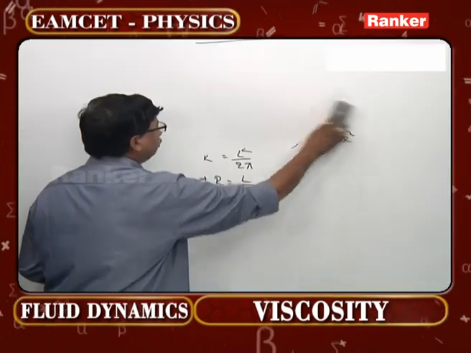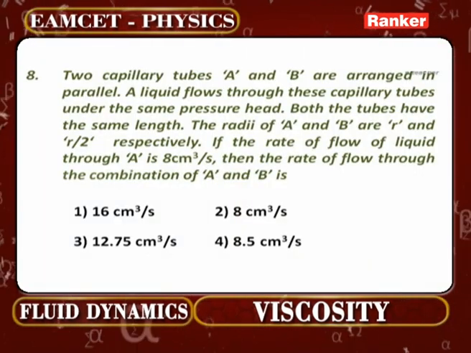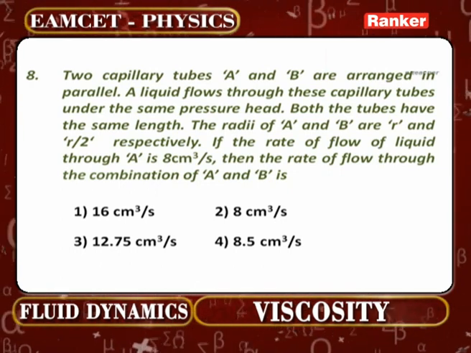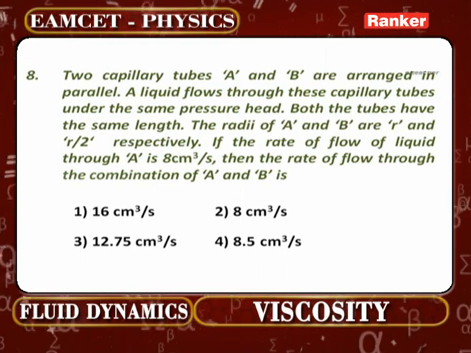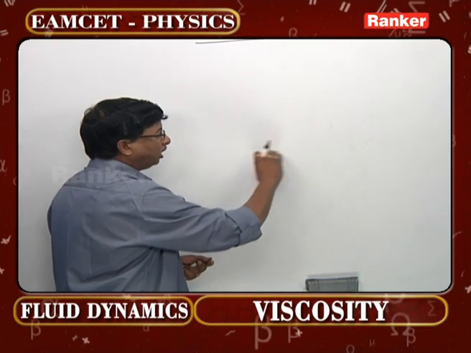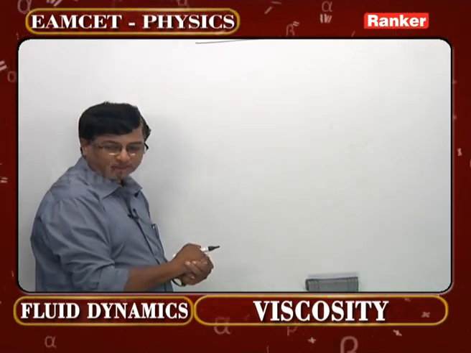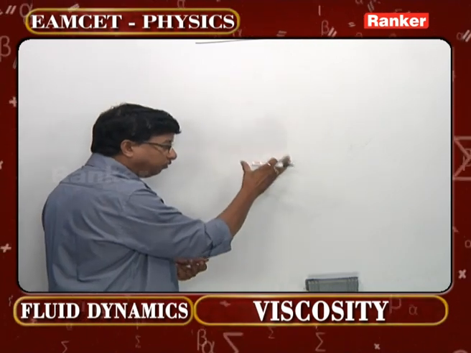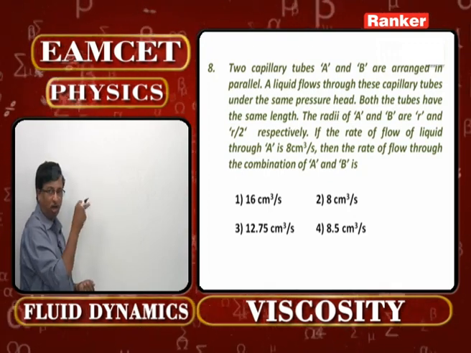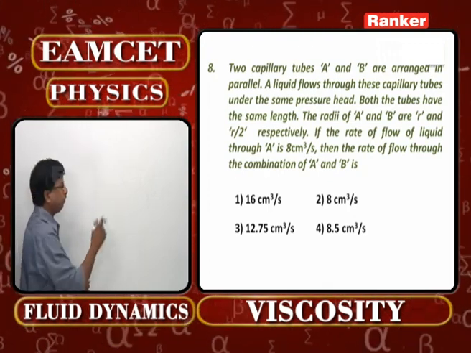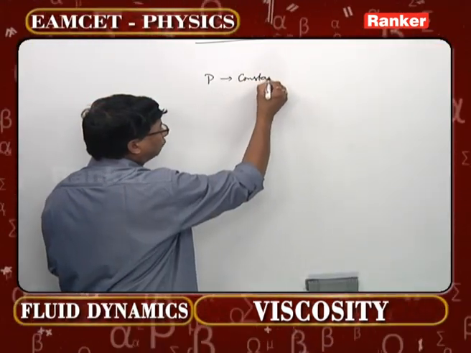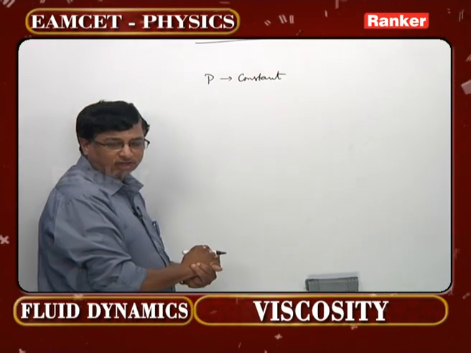Now first and foremost, you should understand how the capillary tubes are being connected. They are connected in parallel. That is the point. When you talk about connected in parallel, go back to current electricity first. Similarity I am talking about. When resistances are connected in parallel there in current electricity chapter, we take potential difference remains constant. Here, this pressure difference is analogous to potential difference there. Therefore, here P across each tube should remain constant. That is the point one should understand straight away.